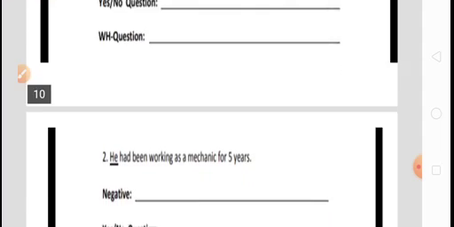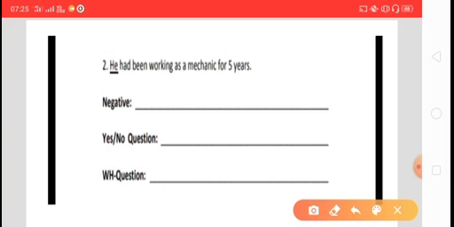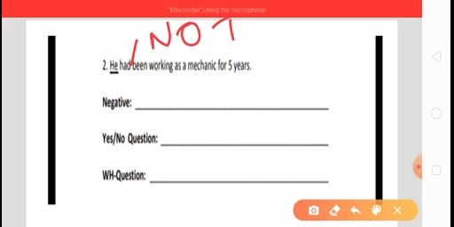A lot of questions are there. In this way you can do it. He had been working as a mechanic for 5 years. Negative, it is quite easy for you. To create the negative, what is necessary? Here you need to put the "not". It will be negative form: He had not been working as a mechanic for 5 years.